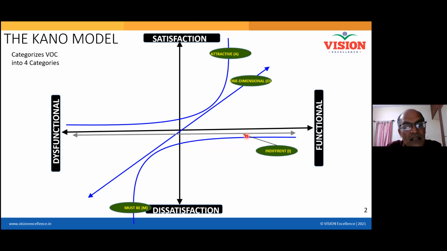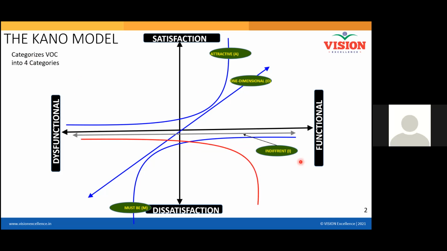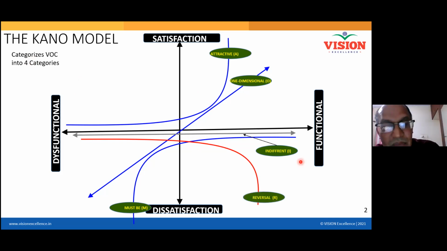Okay. Now there is another feature. We talked about all the features which Kano has already told. There is one more feature which is called the reverse feature. So what is a reverse feature? A reverse feature is one where, when that particular feature is provided, it will really make you annoyed.